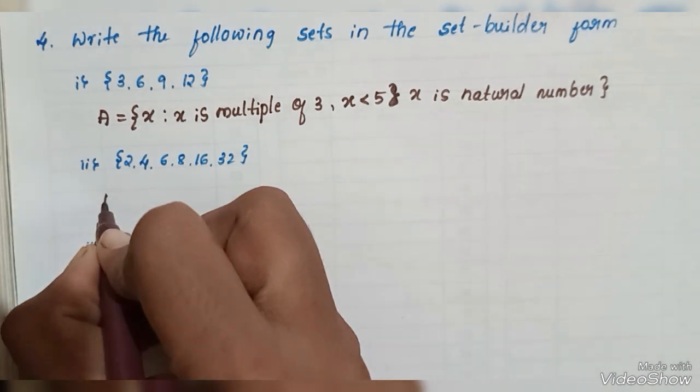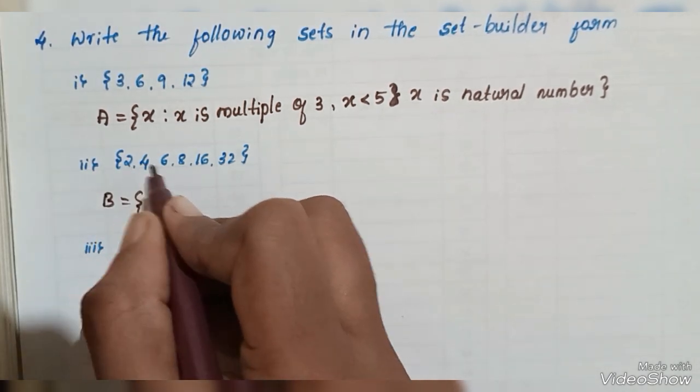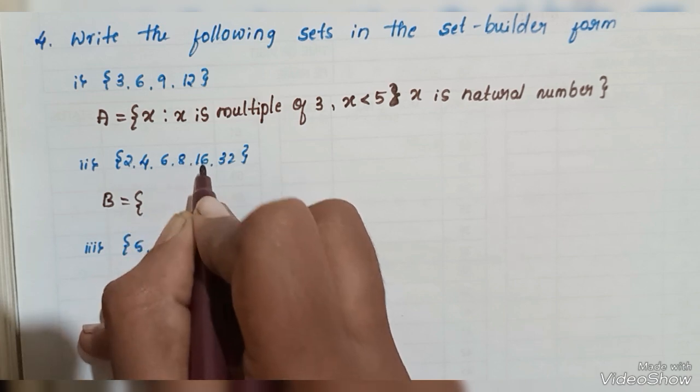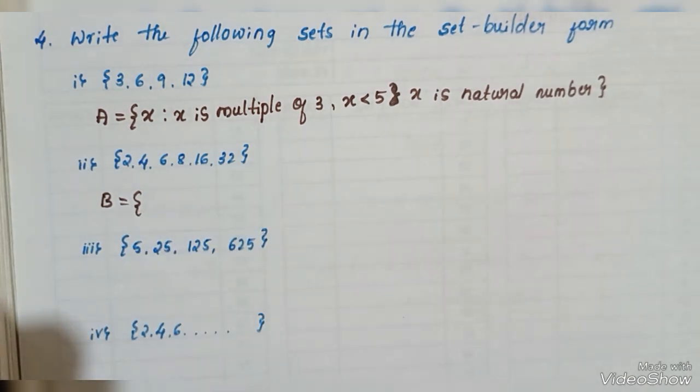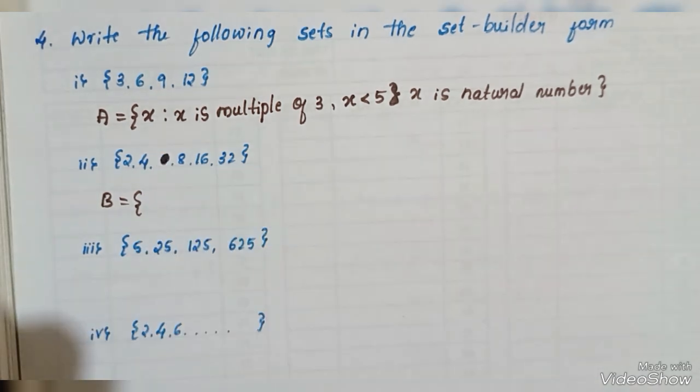Here check the second question. Here also 2, 4, 8, 16, 32. You can observe these are the numbers.